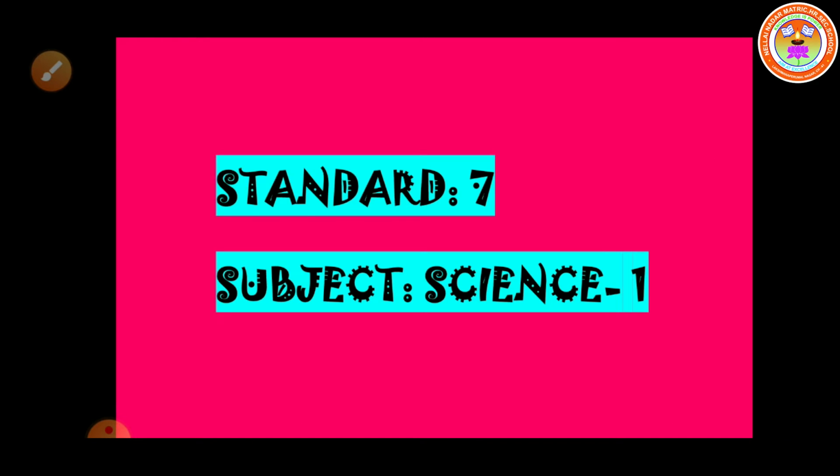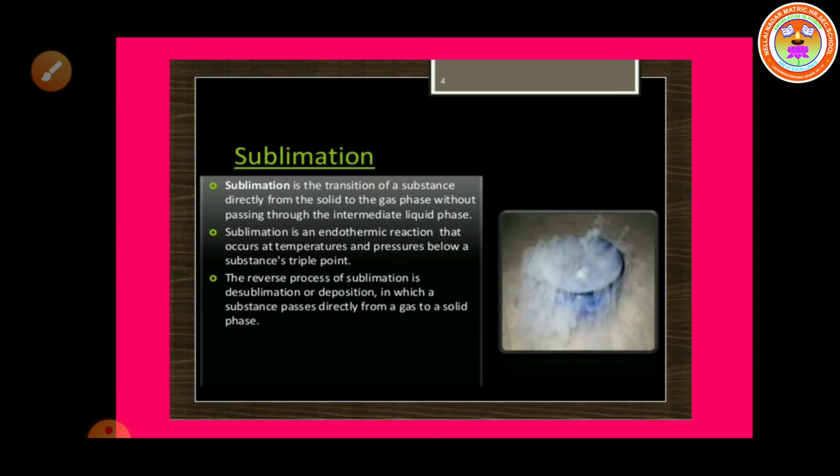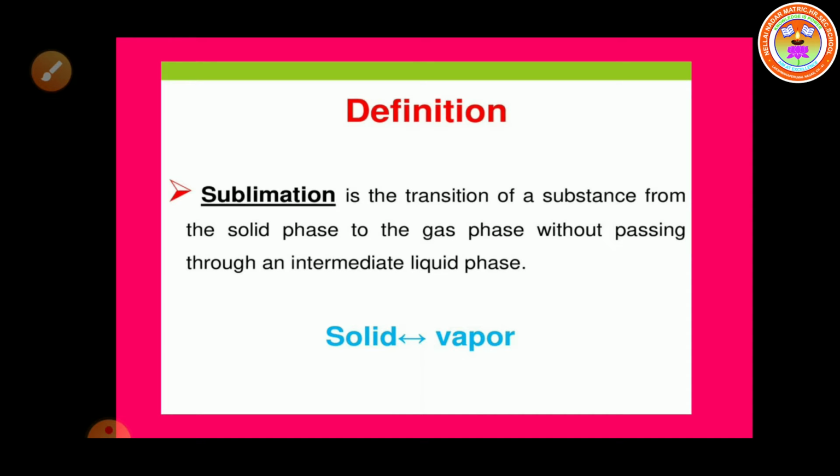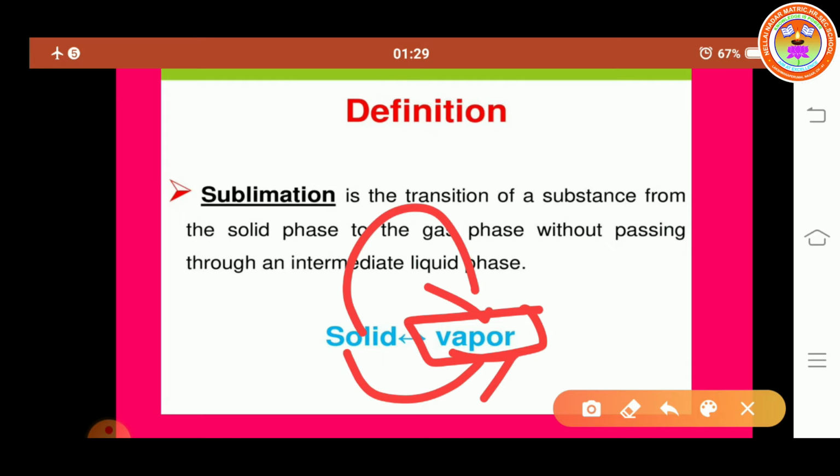Children, in this science class today we discuss Unit 3, Changes Around Us, the sublimation and crystallization processes. First, we discuss the sublimation process. In a sublimation process, a solid can be directly converted into the gaseous state, that is vapor. So, a direct conversion of solid into gas is called sublimation.